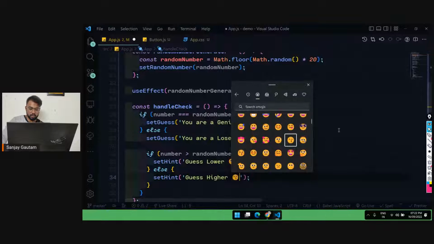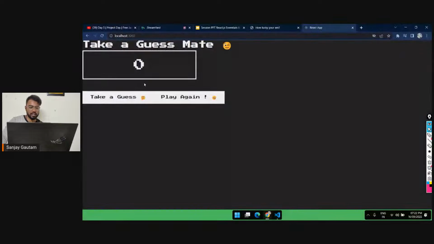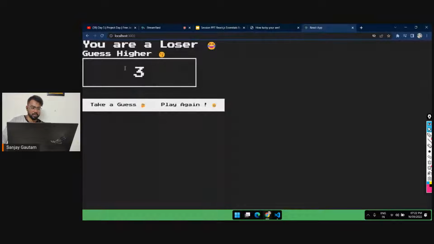Okay, now we have added the hint feature on a single go. So let's guess 3. The hint says guess higher, so let's guess 6. Again I have to guess higher. 9, a little more. So let's try 15. Oh, a lot more. So 18, and yep.